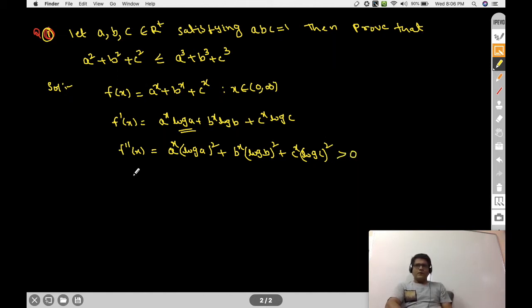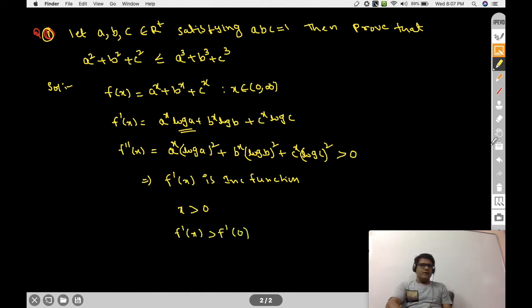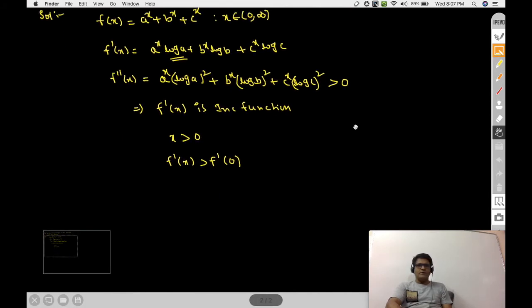So if f double dash x is positive, then this implies f dash x is an increasing function. Our interval is what? x belongs to 0 to infinity. f dash x is an increasing function, therefore for x greater than 0, f dash x is greater than f dash 0.